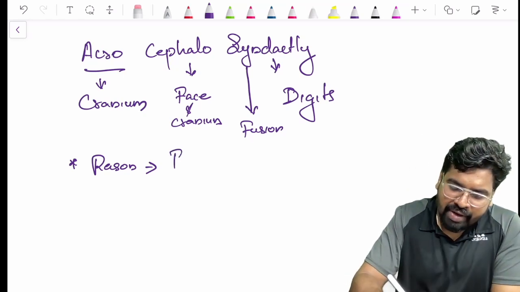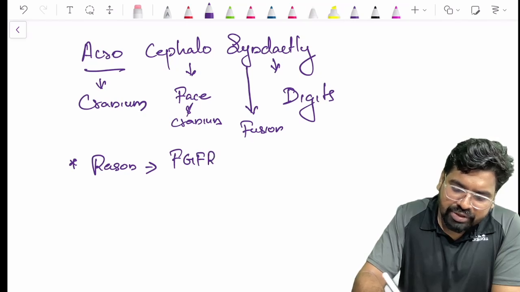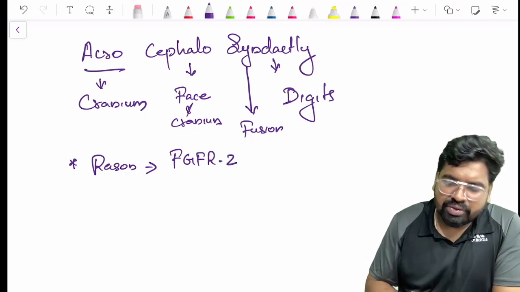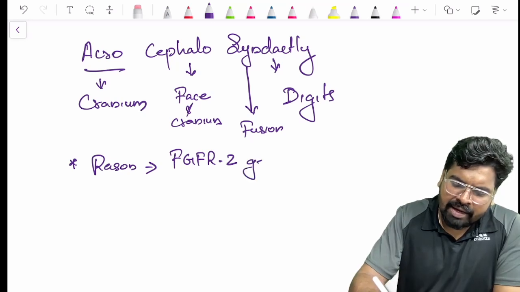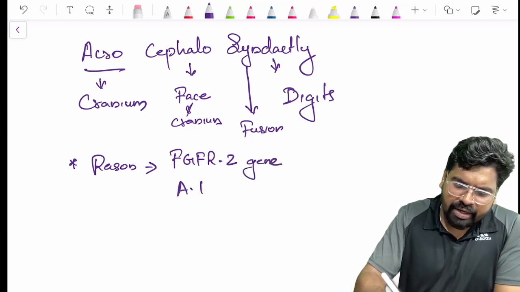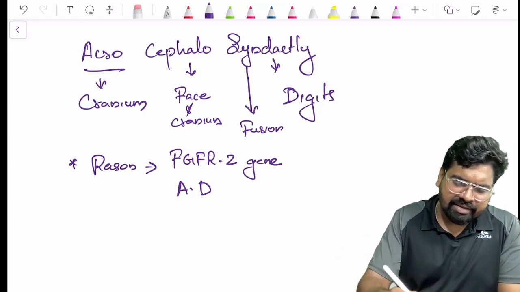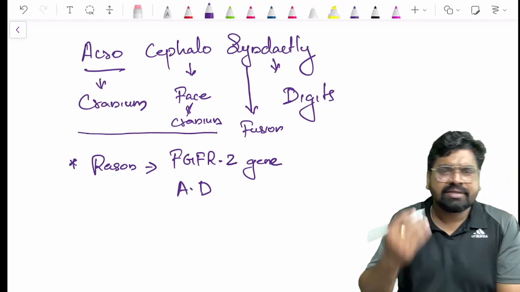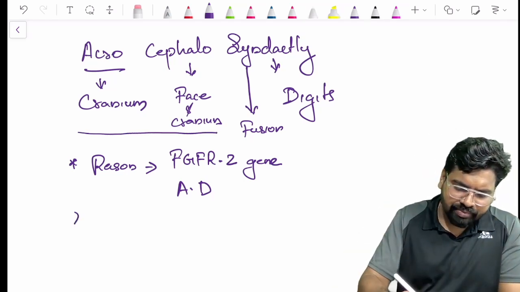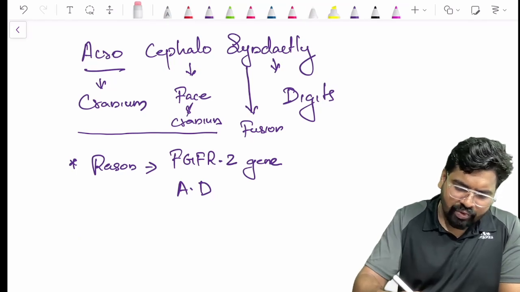This is also due to FGFR2 gene mutation, and it is also autosomal dominant inheritance. It's all the same. So I say that this is actually a Crouzon with fused digits.